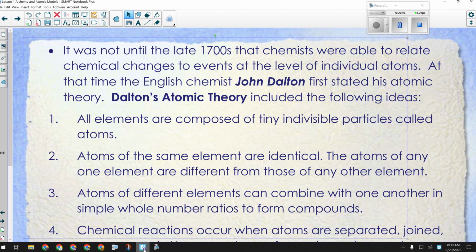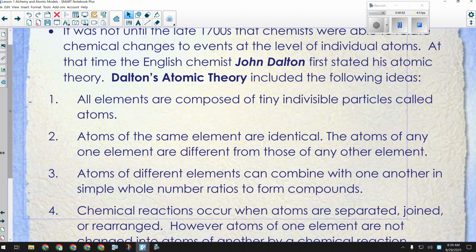Okay. All right, so Dalton's atomic theory. We were talking about this yesterday. We kind of ended off with this. The key points there, all matter is made of atoms. That's point number one. Kind of shortened, but to the point. We talked about the indivisible part. It's true if we're talking about a chemical reaction. It's not true in its entirety. We know we can split atoms. We do it all the time.